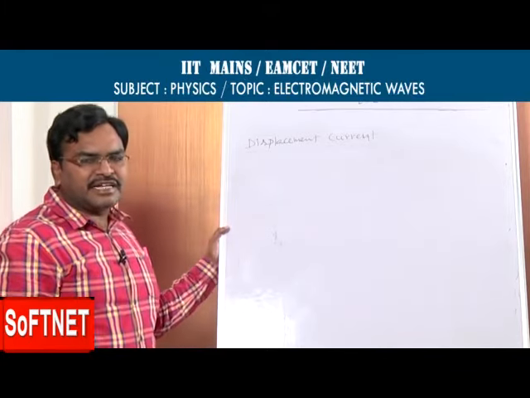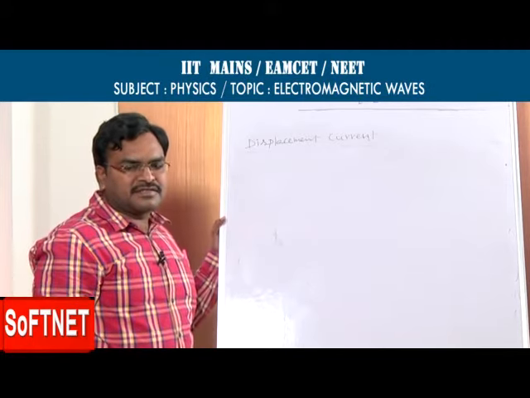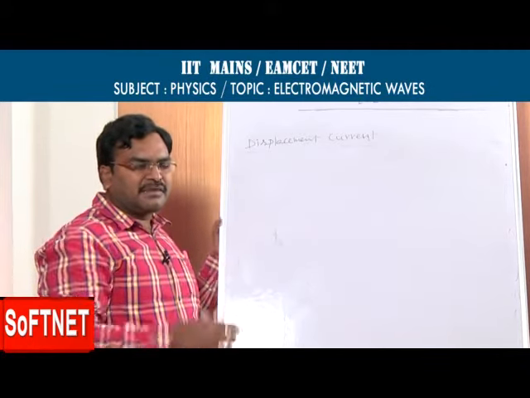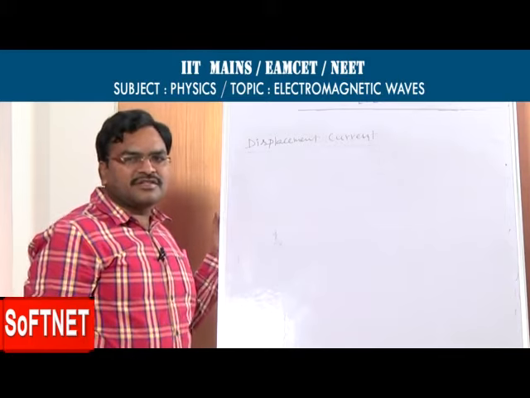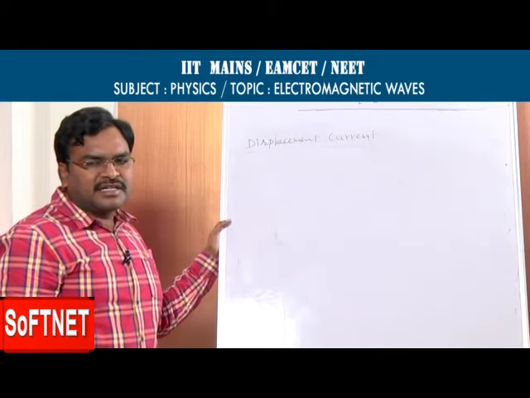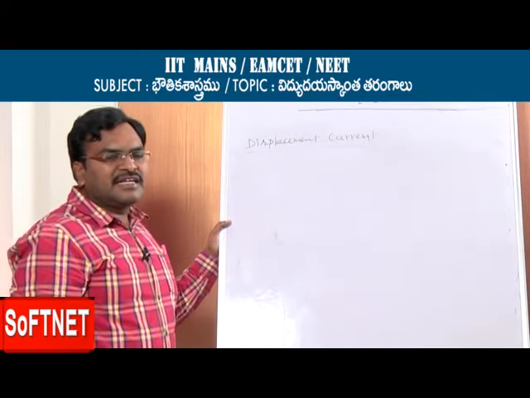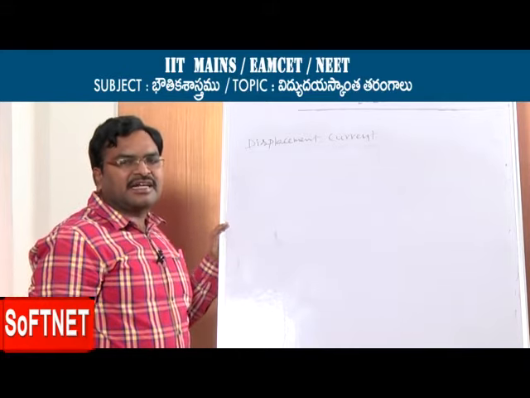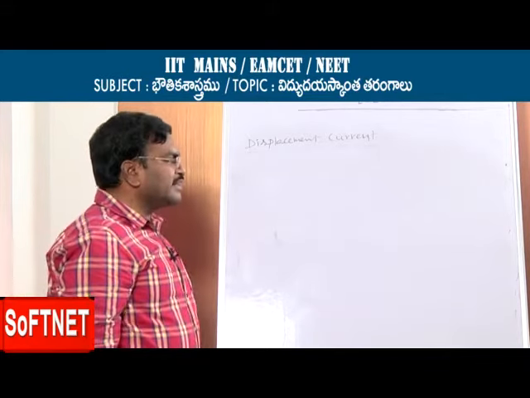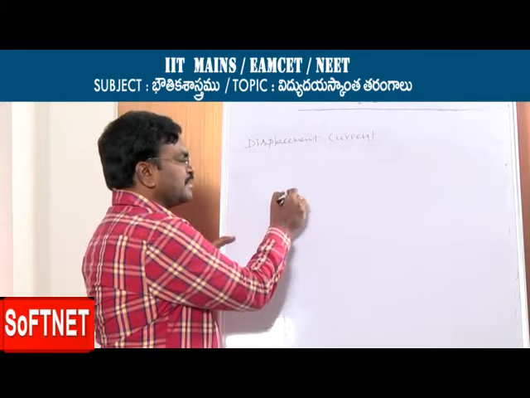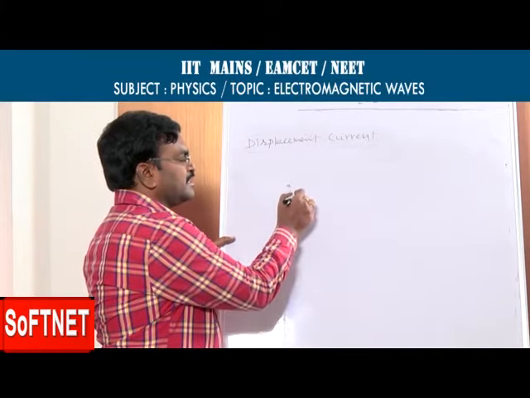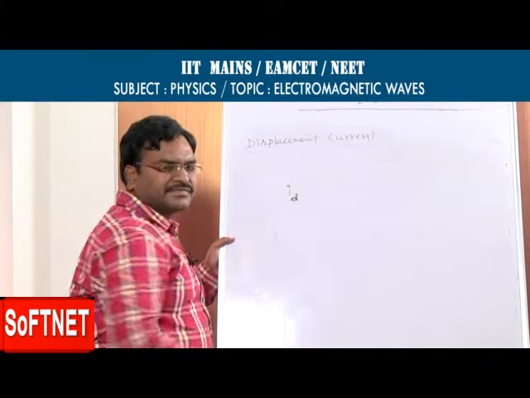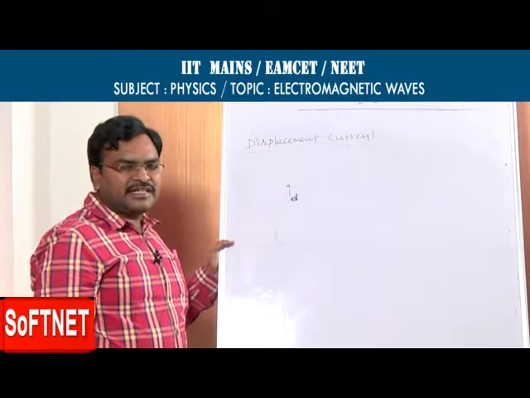Because of changing electric fields and magnetic fields. Changing electric and magnetic fields regenerate each other and produce electromagnetic waves. Now, when the electric field changes with time, we get displacement current. Displacement current is represented by ID. Now derive the expression for ID.